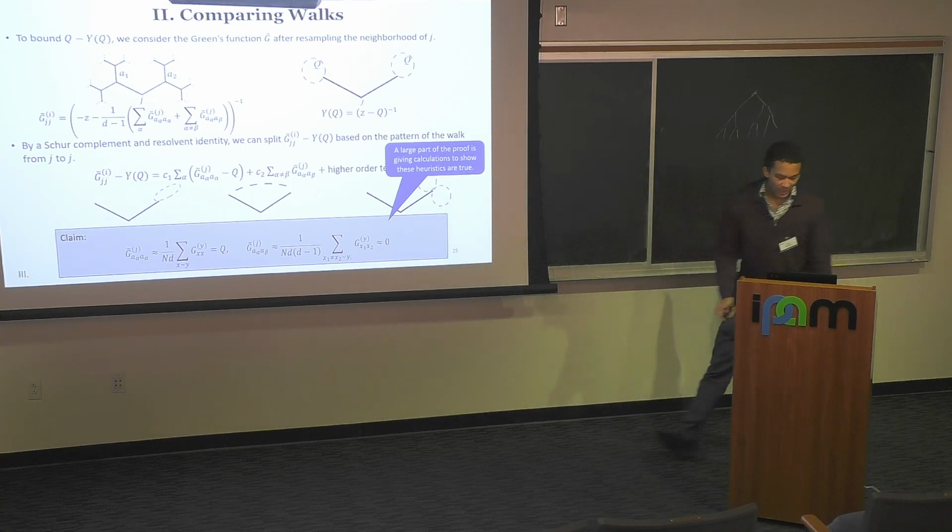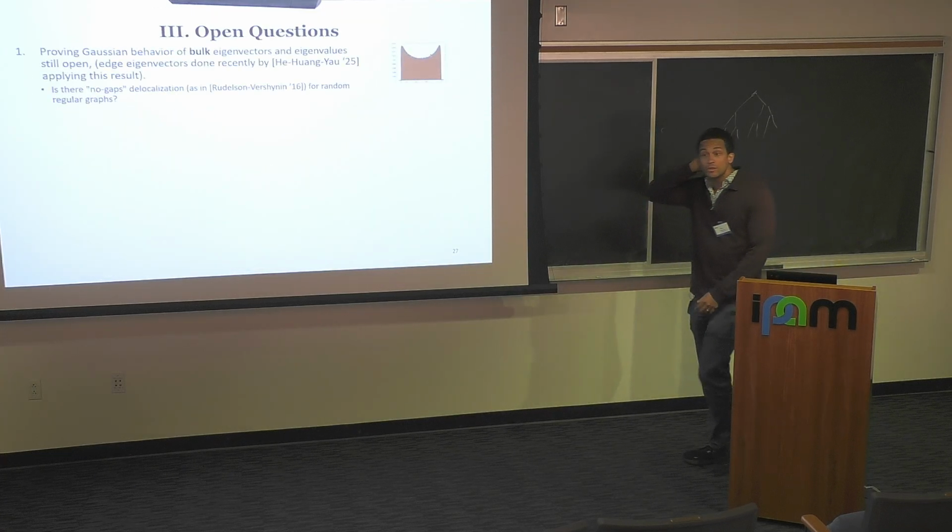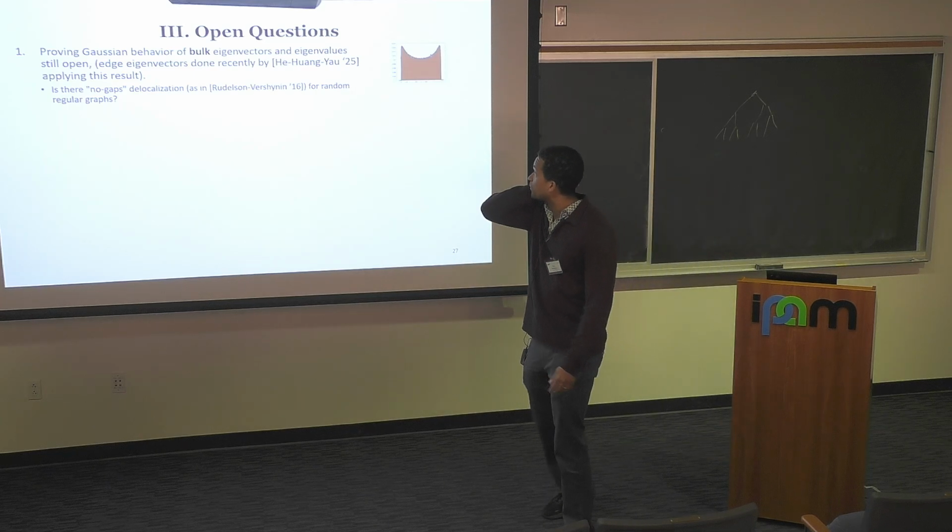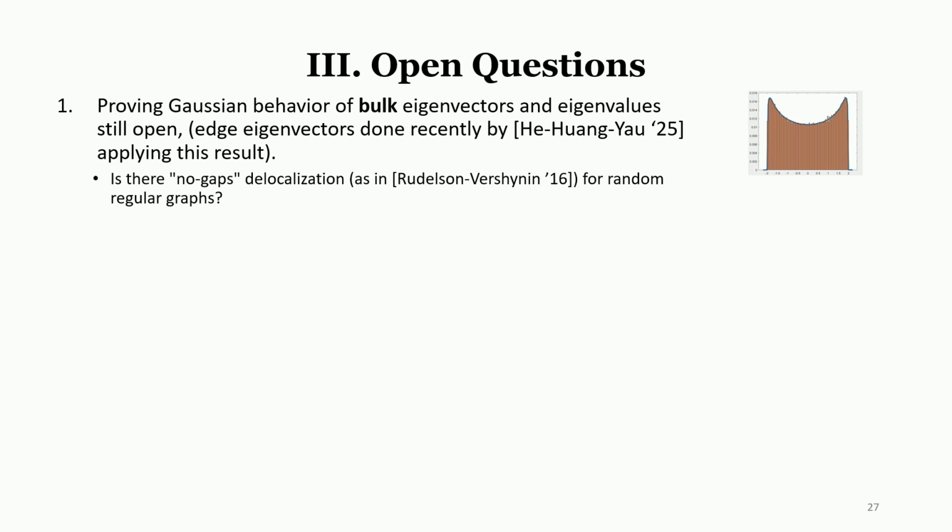Okay, so I'm out of time. Let me just quickly mention some potential future directions. I'm talking here about the edge. From a statistical physics perspective, it would be quite interesting to find universality for bulk statistics. I'll say, too, that eigenvector statistics are interesting as well. He, Huang, and Yao applied this universality result that we showed to show universality of edge eigenvectors as well. But knowledge about the bulk is completely unknown. And if you know what no-gap delocalization is, for example, that would be a very interesting problem for the random regular graph.